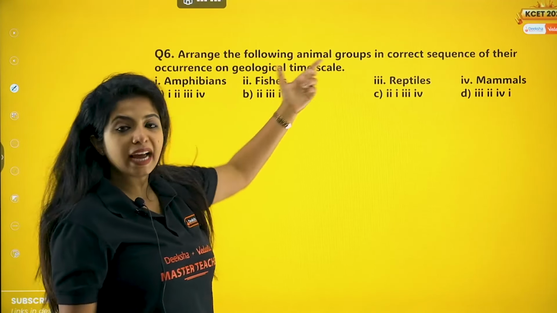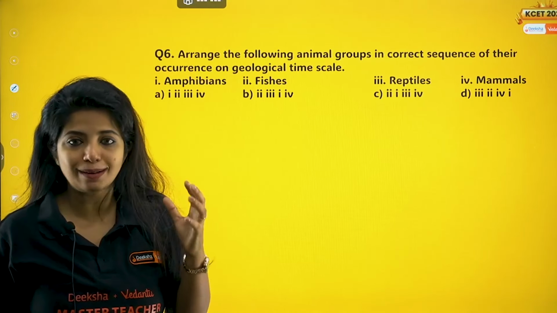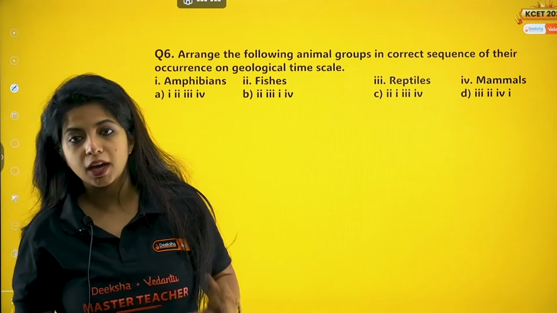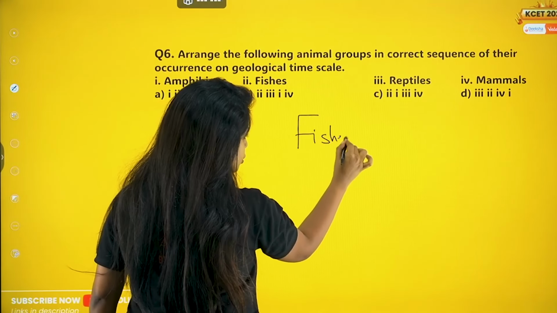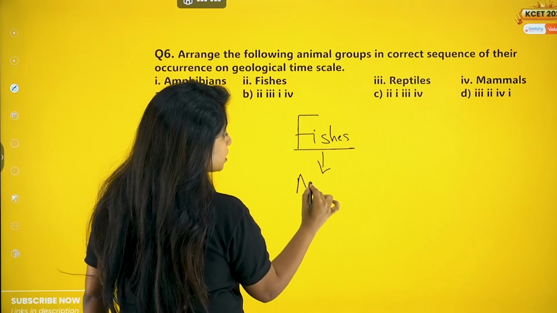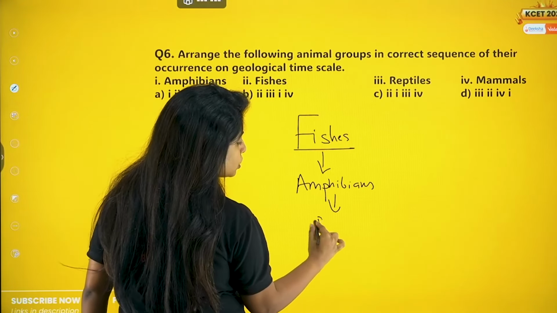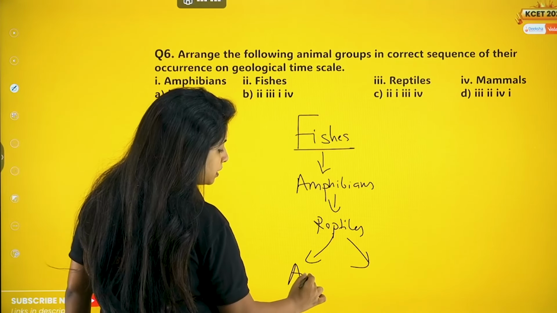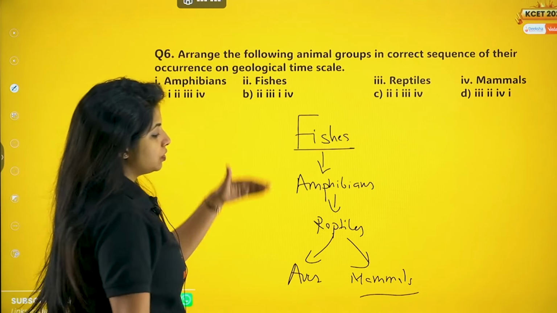Now, there are animal groups given over here. You have to arrange them in the order of their geological time scale, as in when who was the first organism to come from them. So my dear children, the first organism that came among them is fishes. Fishes were in water. Then we got organisms that could live both in water as well as land, that is amphibians. From amphibians, we slowly got reptiles. From reptiles, we have two divisions. One is aves, that is birds, and then we have got mammals as well, that is us. So this is the scale.